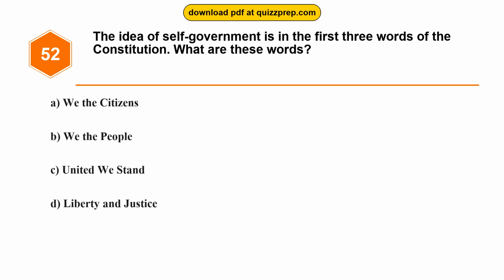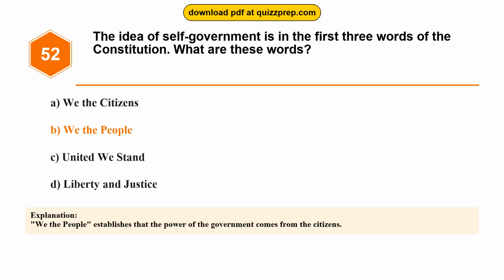Question 52. The idea of self-government is in the first three words of the Constitution. What are these words? Option A. We the citizens. Option B. We the people. Option C. United we stand. Option D. Liberty and justice. The correct answer is option B. We the people. We the people establishes that the power of the government comes from the citizens.